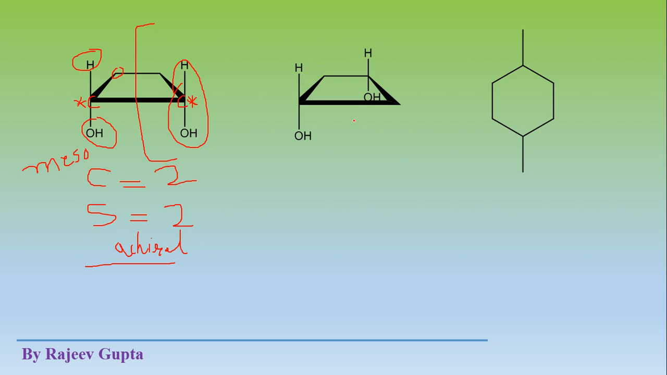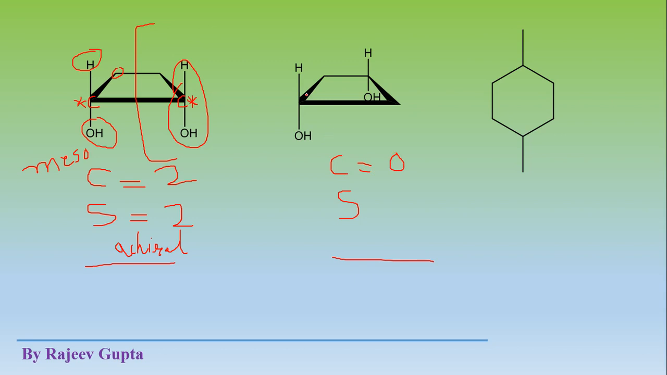Now see this compound, where the substituents are at positions 1 and 3. Its IUPAC name is 1,3-dihydroxy, or we can say cyclobutane-1,3-diol. That is, the 1st and 3rd positions are occupied with hydroxy groups. Now what are the number of chiral centers, stereo centers, and the chirality of the molecule? Here the number of chiral centers is 0.